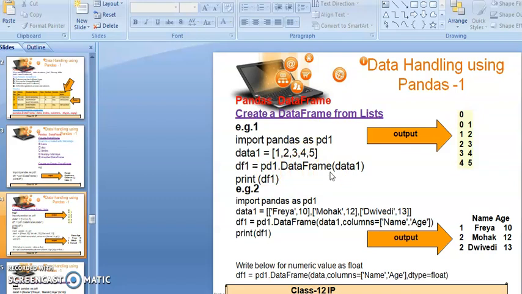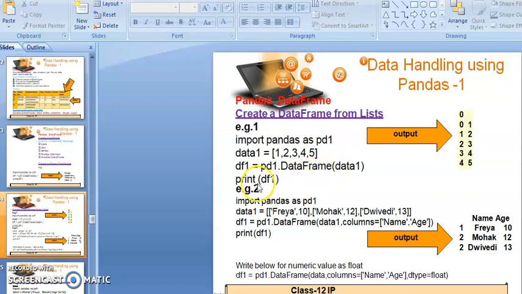But at this time I am not creating an empty data frame, so I have to write the elements. In the elements that I want to pass, I am passing only row-wise elements, only one dimensional elements, that are already stored in data1. So I have passed the data1 variable as a parameter in the data frame.